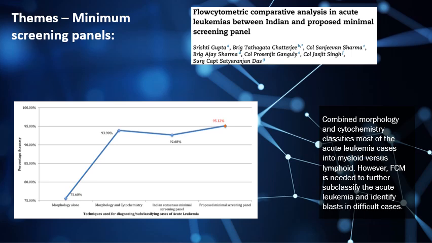So looking specifically at minimum screening panels for flow cytometry, there was a paper by Gupta et al. which actually compared a number of different methods. You can see in their particular paper, morphology alone had a diagnostic accuracy of 75.6%, but when you include cytochemistry, which is also available in a lot of resource limited settings, you can get the accuracy to be as high as 93.9%. There is an Indian consensus minimal screening panel that is described in the literature, and that had an accuracy of 92.7%, and they proposed a new minimum screening panel in Gupta et al. that included cytoplasmic markers that improved that accuracy by another 3%.